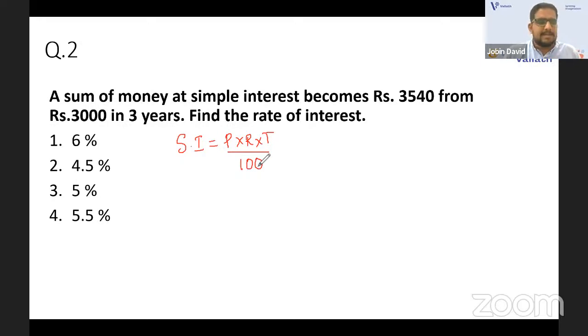Why I took 5 by 18 was just to convert kilometer per hour to meter per second. That it does. Okay. That is the last question. A doubt came in the chat box.